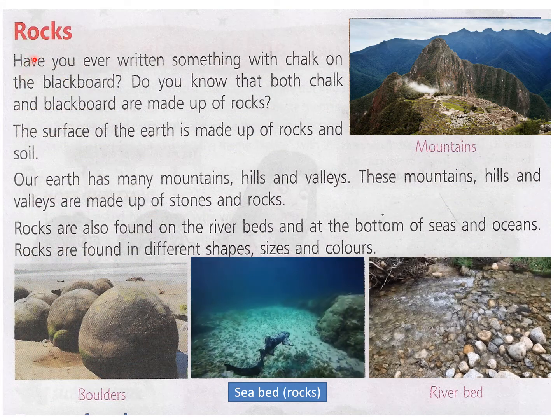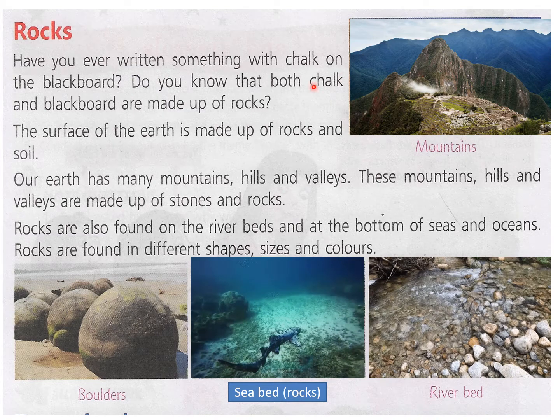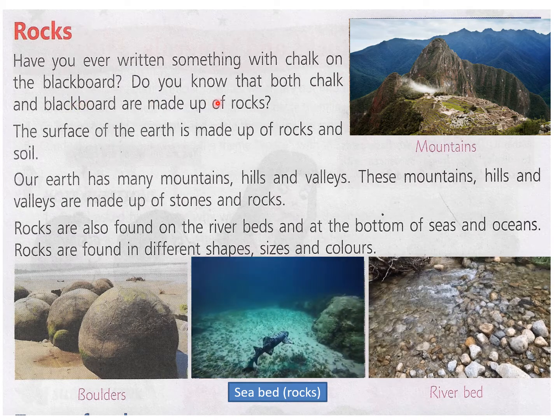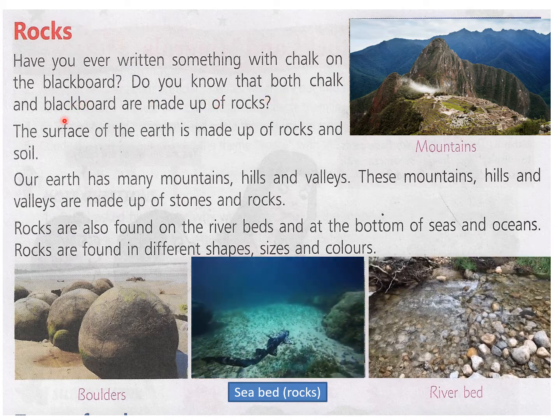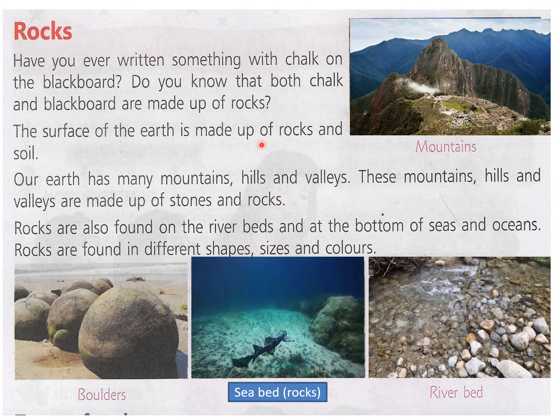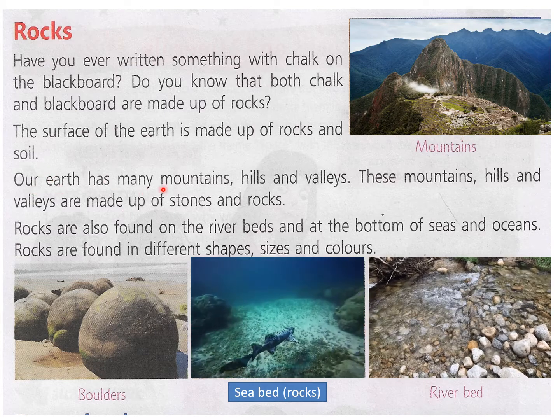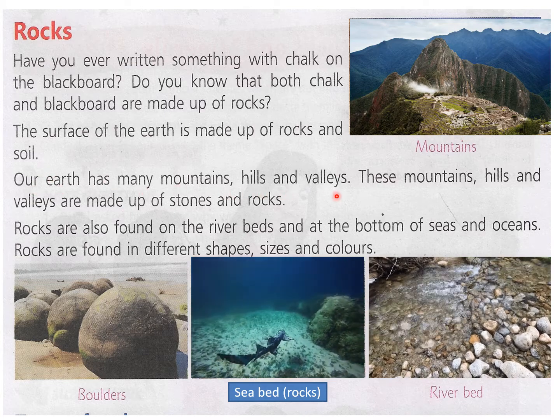Now we will read about rocks first. Have you ever written something with chalk on the blackboard? Do you know that both chalk and blackboard are made up of rocks? The surface of the earth is made up of rocks and soil. Our earth has many mountains, hills, and valleys.